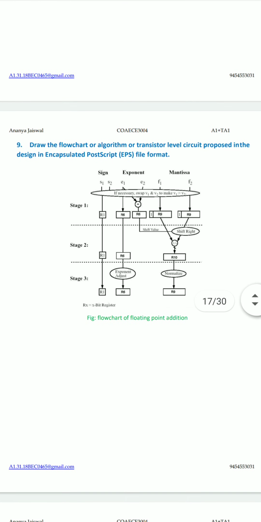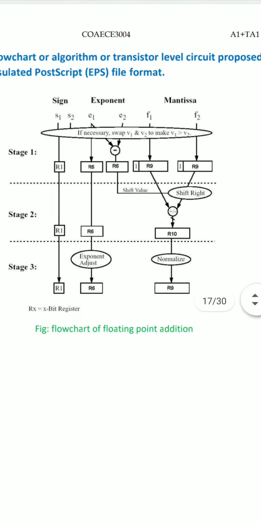Question number 9 states to draw the flowchart or algorithm or transistor level circuit proposed in the design in Encapsulated PostScript (EPS) file format, and mentioned below is the flowchart of the floating point addition.